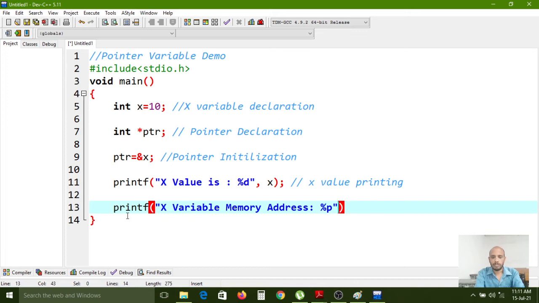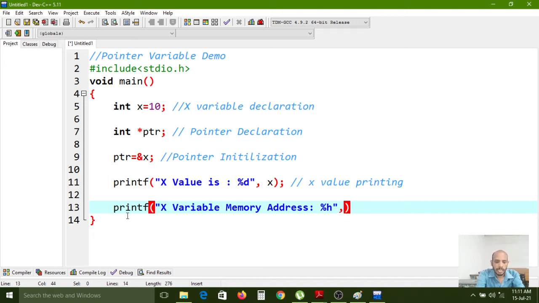If you want to print the pointer value, then you can use the pointer %p symbol. Or %x is also there, hexadecimal value, because the memory address contains some alphanumeric values, nothing but hexadecimal values.